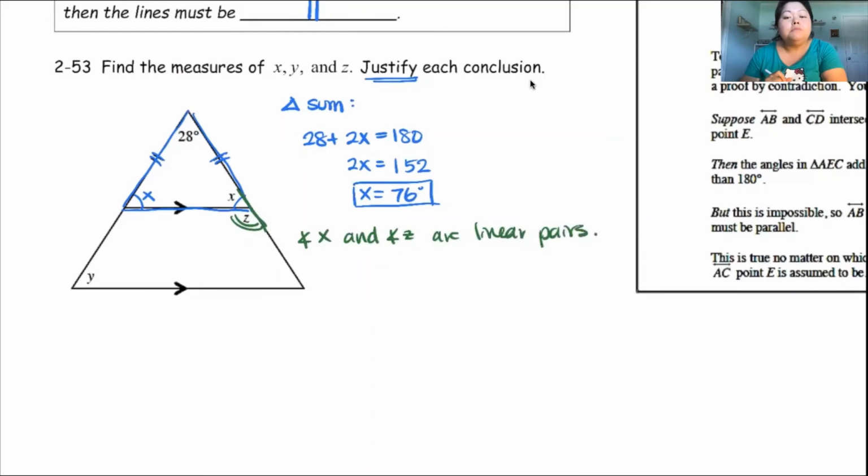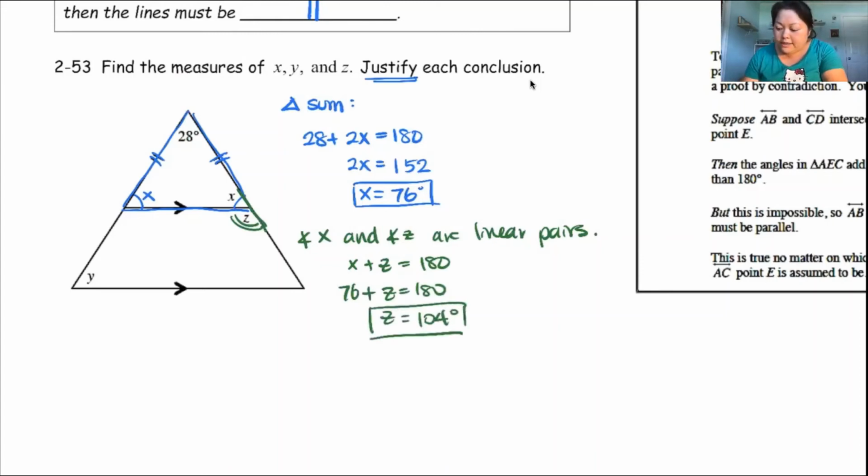Remember, linear pairs means a pair of angles that makes a straight line. That's why it's linear pairs. So you can say X plus Z must equal 180 because linear pairs are supplementary. Now I got X is 76 from the previous problem. So 76 plus Z equals 180. Z must equal 104 degrees. Okay, 104 degrees. Lovely.